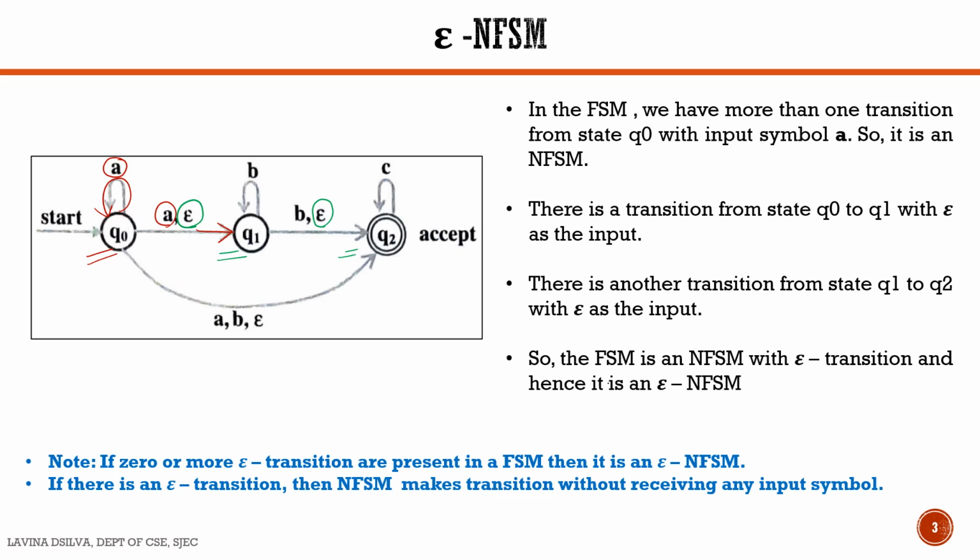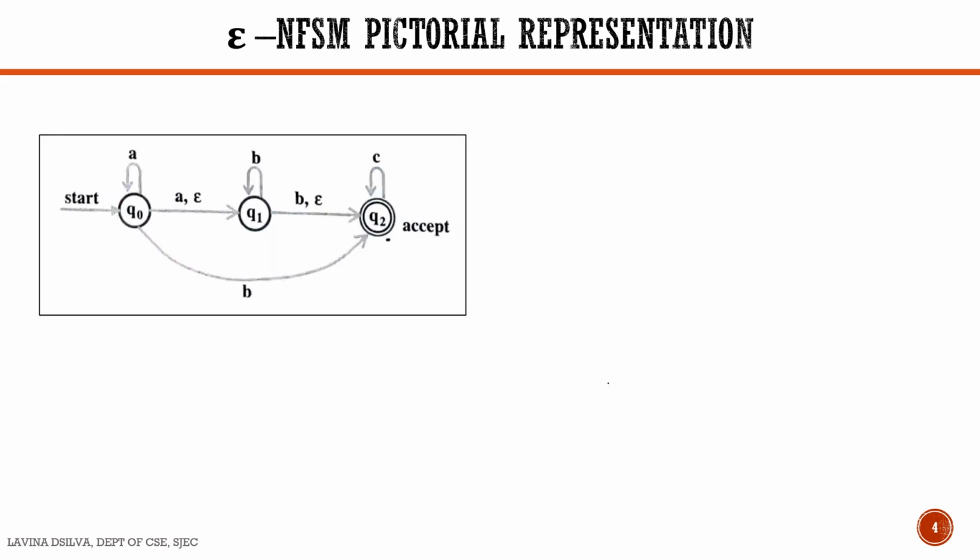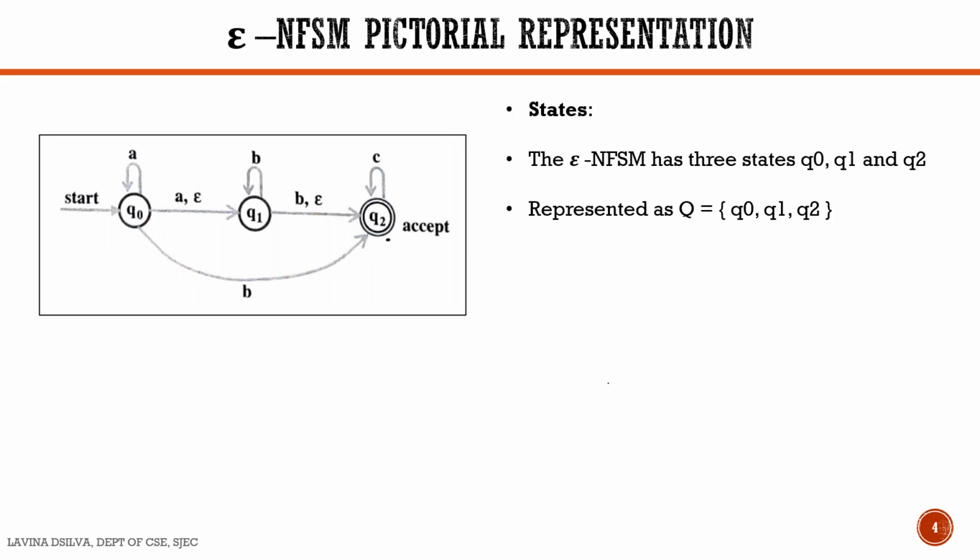Note, if 0 or more epsilon transitions are present in an FSM, then it is called an epsilon NFSM. And if there is an epsilon transition, then the NFSM makes a transition without receiving any input from one state to the other. Going to the pictorial representation of this NFSM, we can see that this NFSM has got three states, Q0, Q1 and Q2. Therefore, Q will be equal to {Q0, Q1, Q2}.